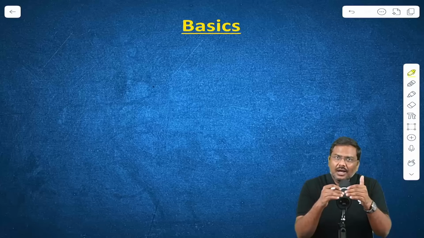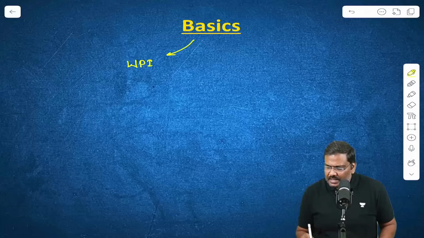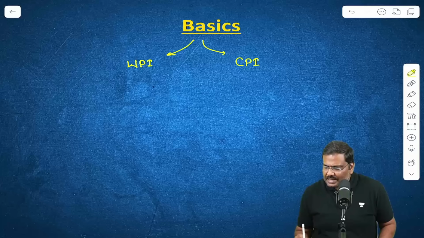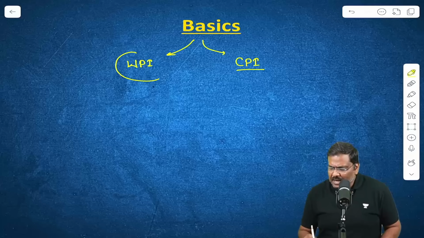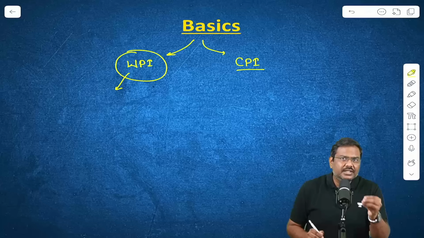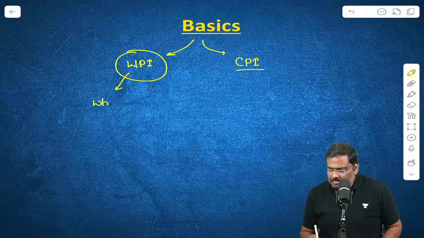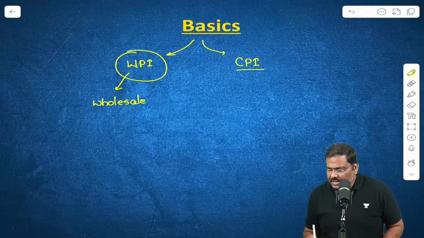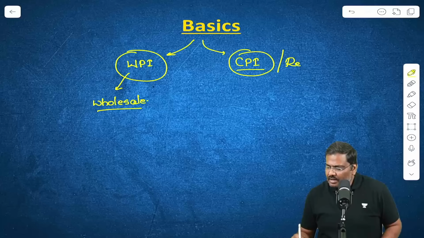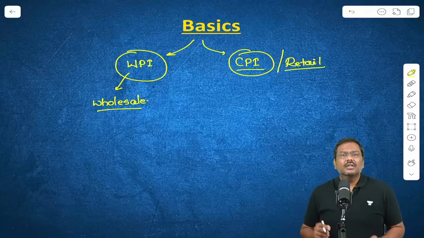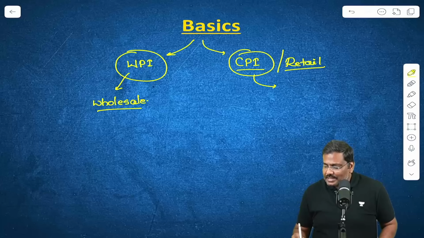Inflation is measured under two heads or in two ways. One is called the wholesale price index and the second one is called the consumer price index. The fundamental difference between both of them is that in the wholesale price index, we measure the change in the basket of commodities, basket of goods, right now in the wholesale market. Whereas in the context of the CPI, which is also referred to as retail inflation, we are simply measuring the change in the market price of the basket of goods and services at the retail level.